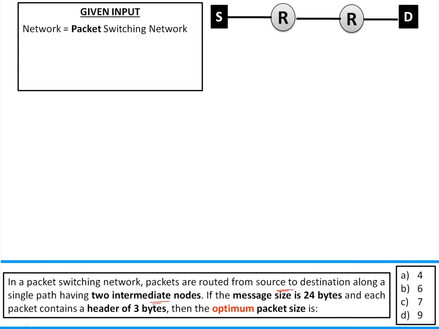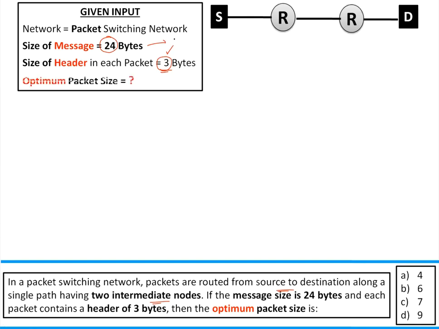Message size is 24 bytes. Each packet contains a header of 3 bytes. I want to send a message of 24 bytes, so in every packet I'll place some data and the header must be placed.